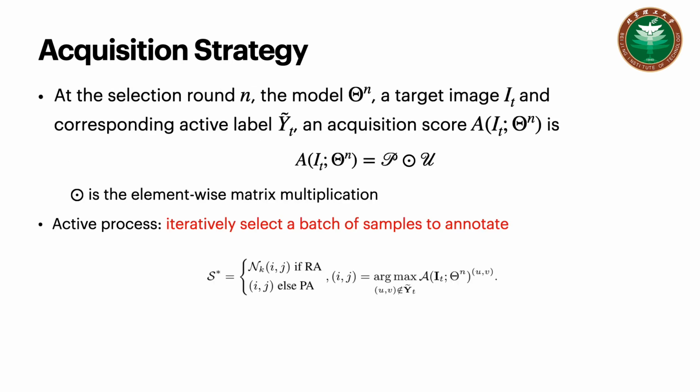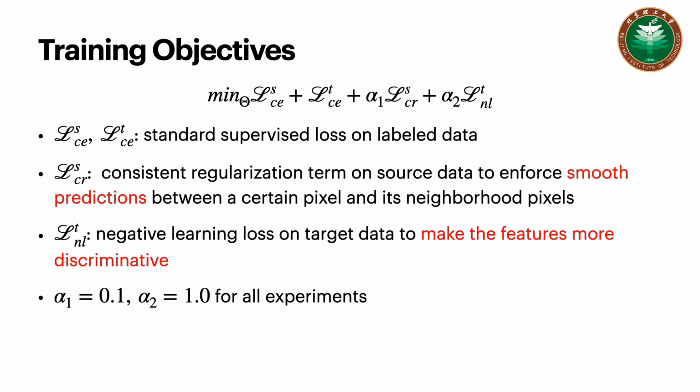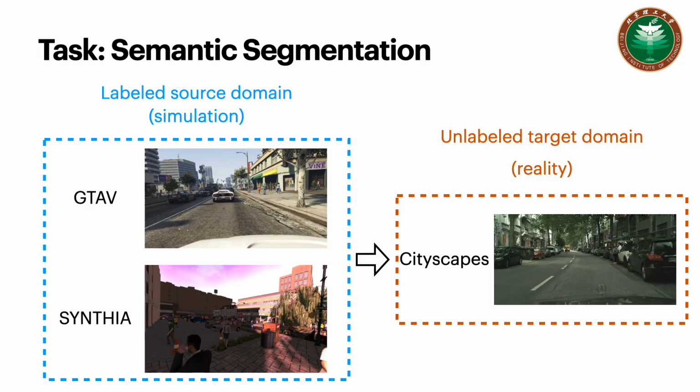Combining both region impurity and prediction uncertainty, we can obtain the acquisition score. Then, we select a batch of samples to annotate and repeat this process until the labeling budget is exhausted. Our training objective includes two supervised losses, a consistency regularization, and a negative learning loss.